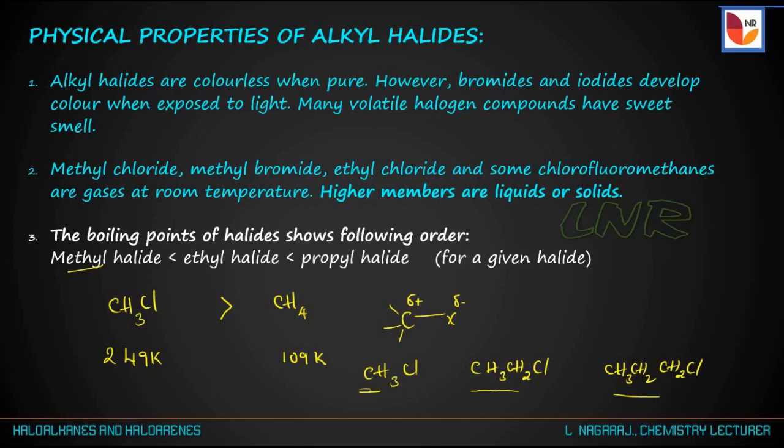Methyl chloride has boiling point 249 Kelvin, ethyl chloride has boiling point 285 Kelvin, and propyl chloride has boiling point 320 Kelvin. That is, the boiling point of propyl chloride is more than ethyl and methyl. This is because the greater the number of carbon atoms in a molecule, the greater will be the boiling point.